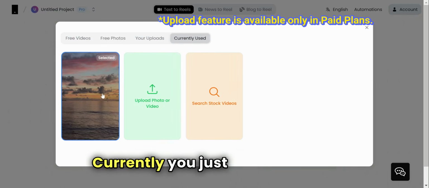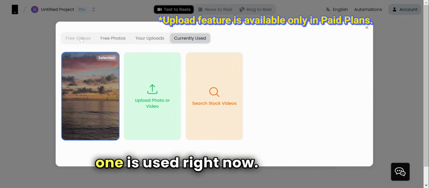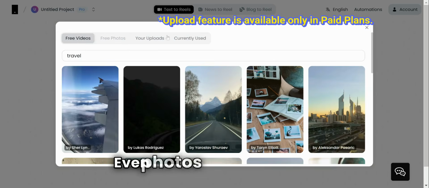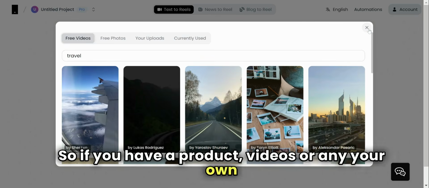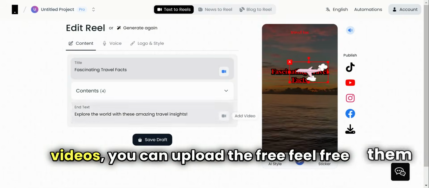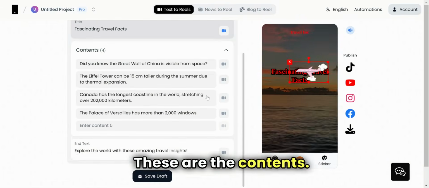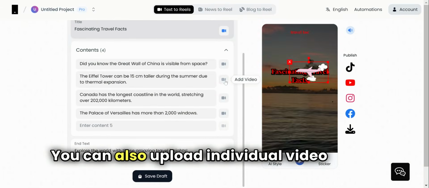And here it currently shows you which one is used right now. So feel free, even photos you can upload. If you have product videos or any of your own videos, you can upload them. Here, these are the contents. You can also upload an individual video for each slide.